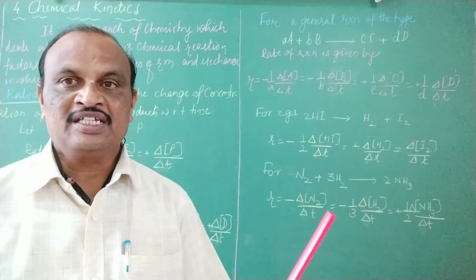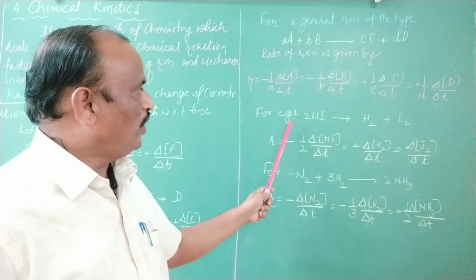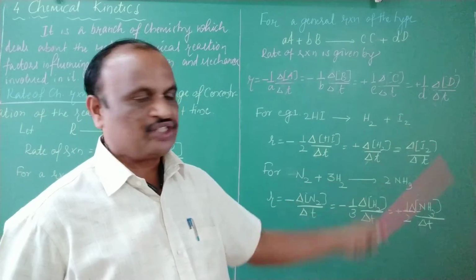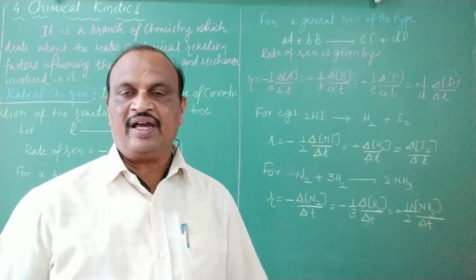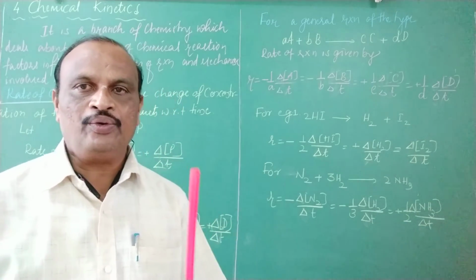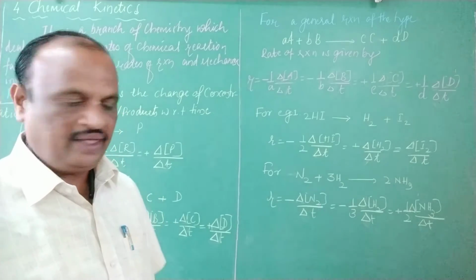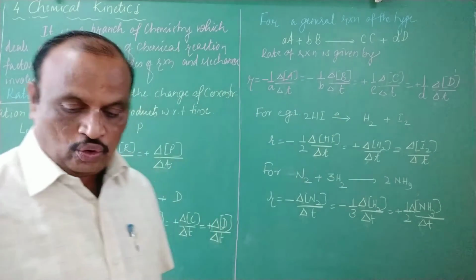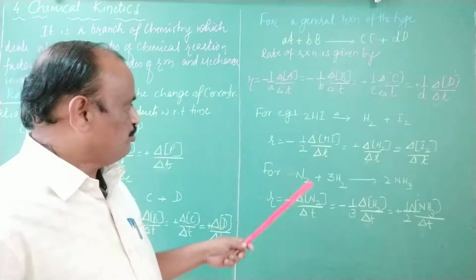Let us take a specific example: 2HI gives H2 plus I2. Two moles of hydrogen iodide decompose into hydrogen and iodine on heating. For that, the rate is expressed like this.